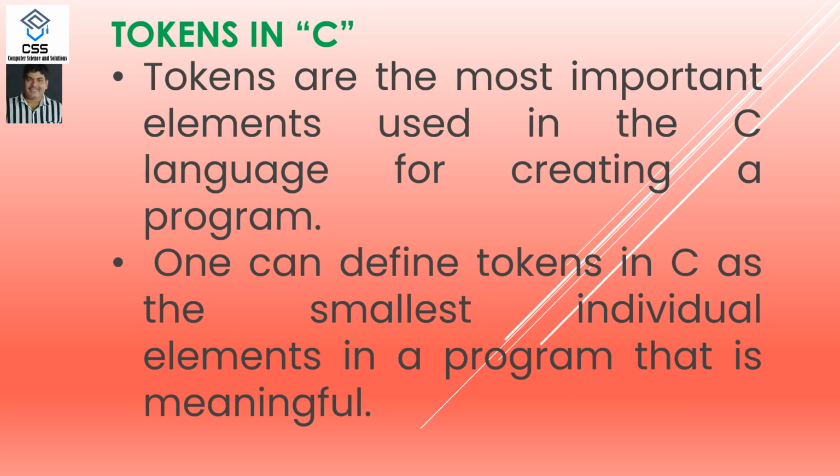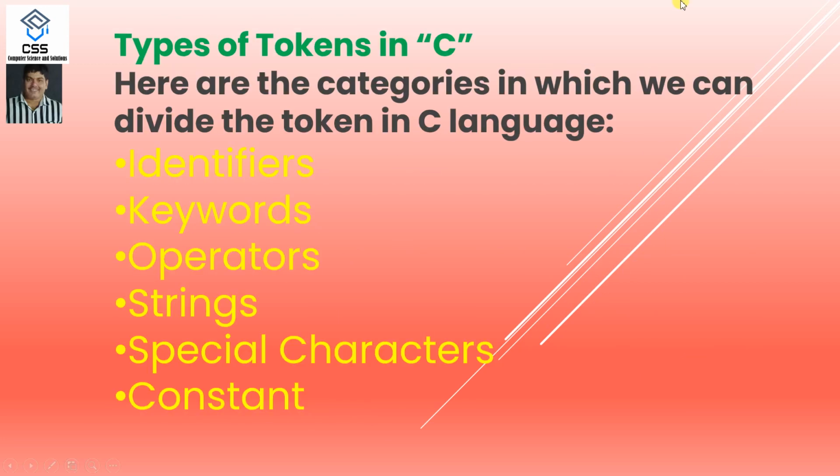Here it is C. Previously, we discussed some of the tokens like data types, variables, and other basic tokens. We can also define tokens in C as the smallest individual element of the program, and the different types of token include identifiers, keywords, operators, strings, special characters, and the constants.